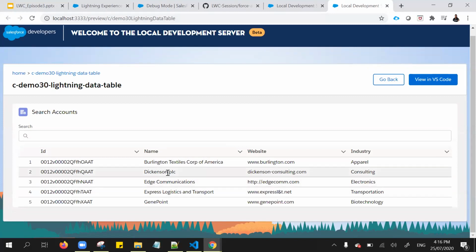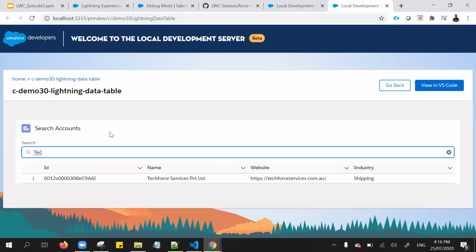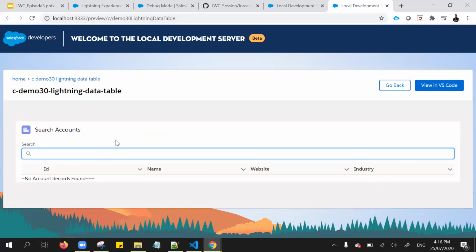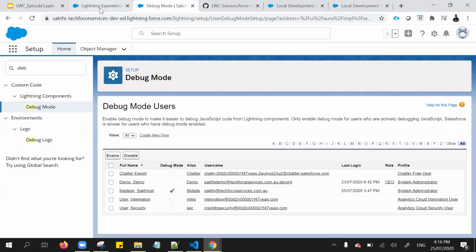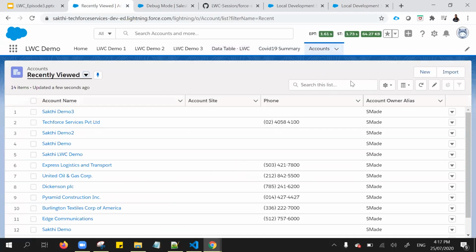If you noticed here, we are getting the Salesforce data from local itself, right? As I mentioned, as per my logic, initially it loads 5 records. Here we have the search capability, so whenever you type, it's rendered as per that input. Let's try to create one account in Salesforce and see whether that account gets displayed here or not, right? From my developer account, I'm going to create one account.